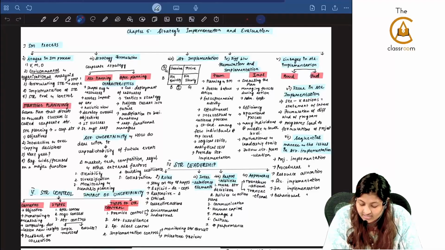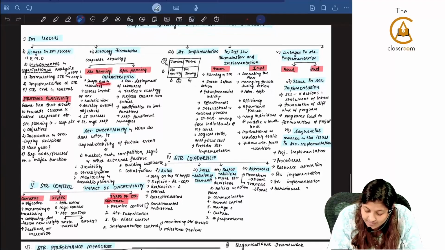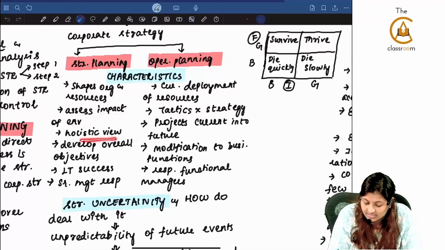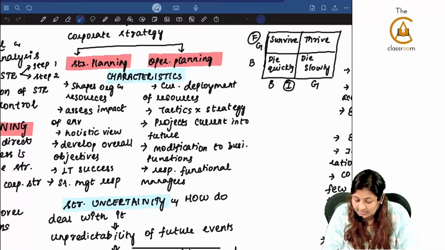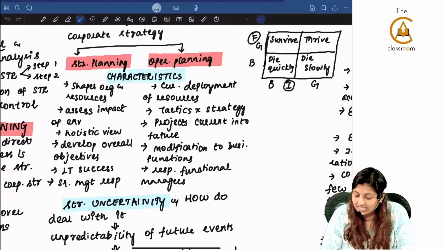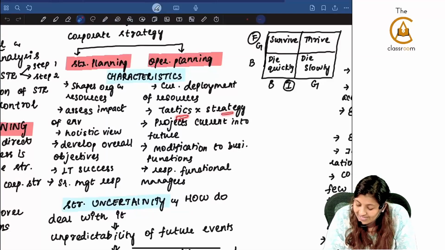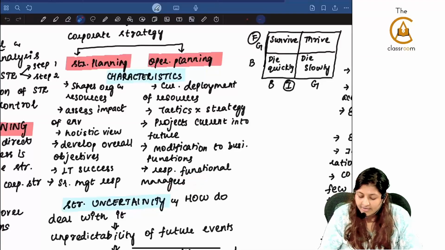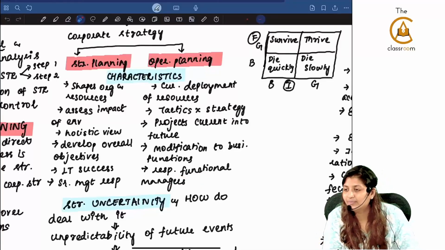Now what are the characteristics? Strategic planning shapes the organization and resources, and assesses the impact of the environment. This is a holistic view. It develops overall objectives. This is a long-term success and it is the responsibility of the senior management. Operational planning, on the other hand, helps for current deployment of resources. It is more of tactics, not strategy. It projects whatever is happening currently into the future, involves any modification to business functions, and is the responsibility of the functional manager.